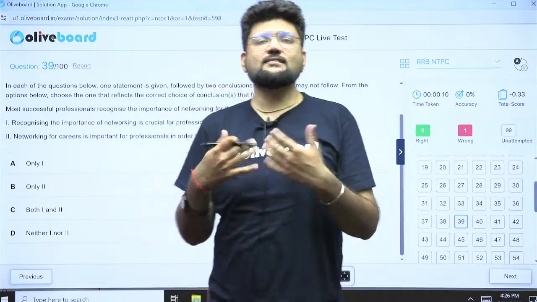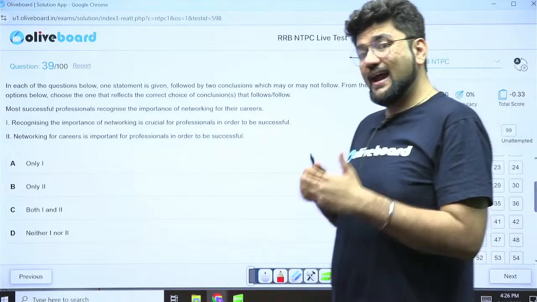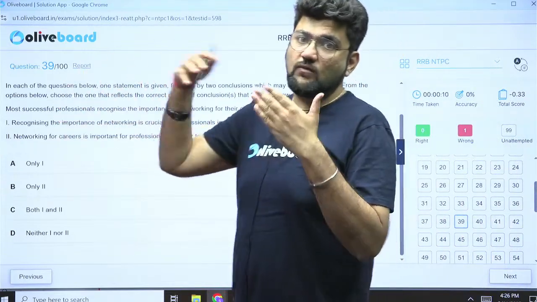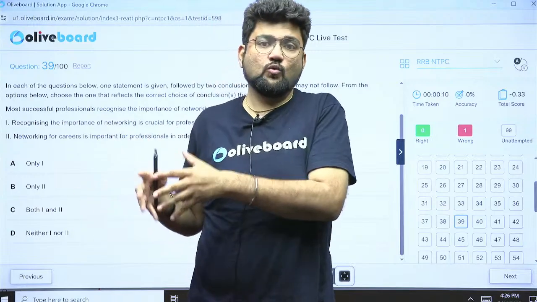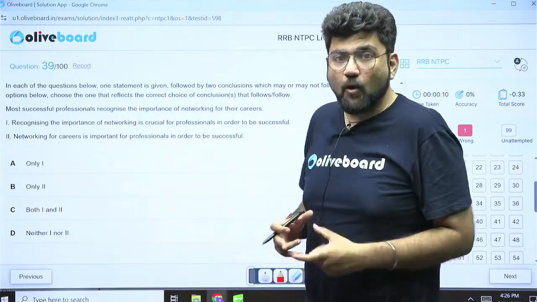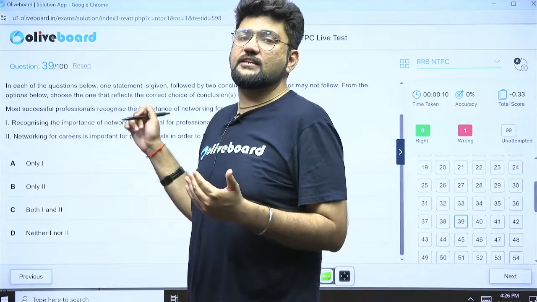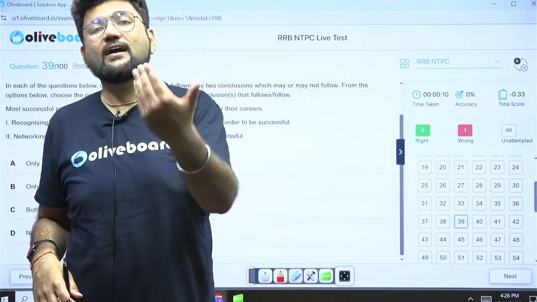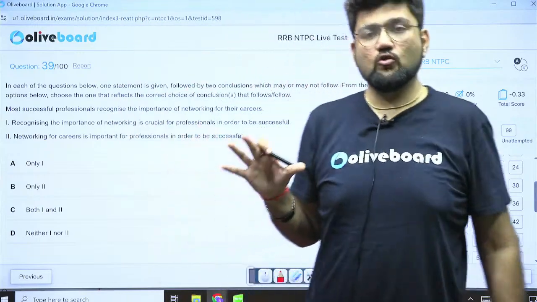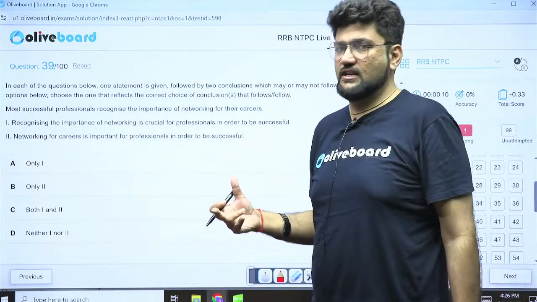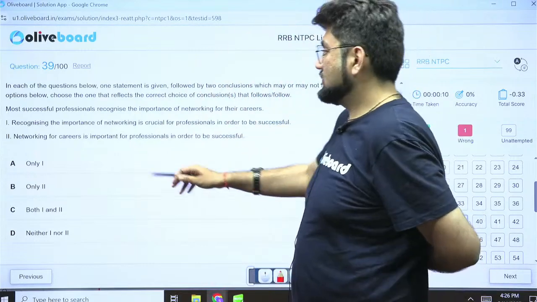If an author is writing something down, the author wants to communicate something to you in the end. The author wants to take you through a journey and get you to a point, to a deduction. And that point is known as conclusion. So you ask yourself when reading a statement, what does the author want to finally convey? That becomes your conclusion, which you draw from your statement or paragraph or passage. Now from that thought process, start reading this.